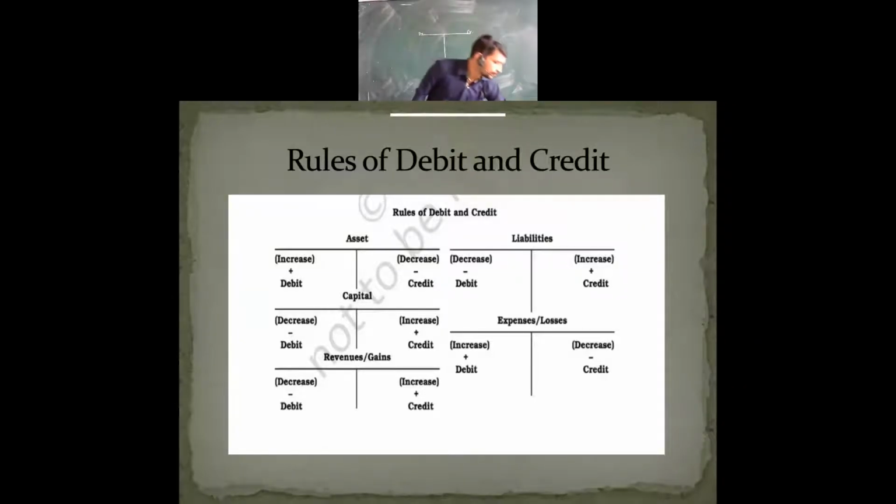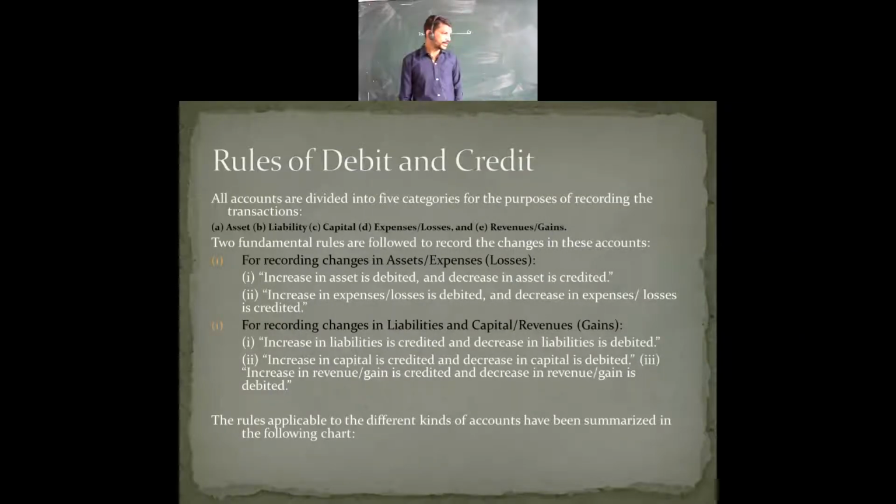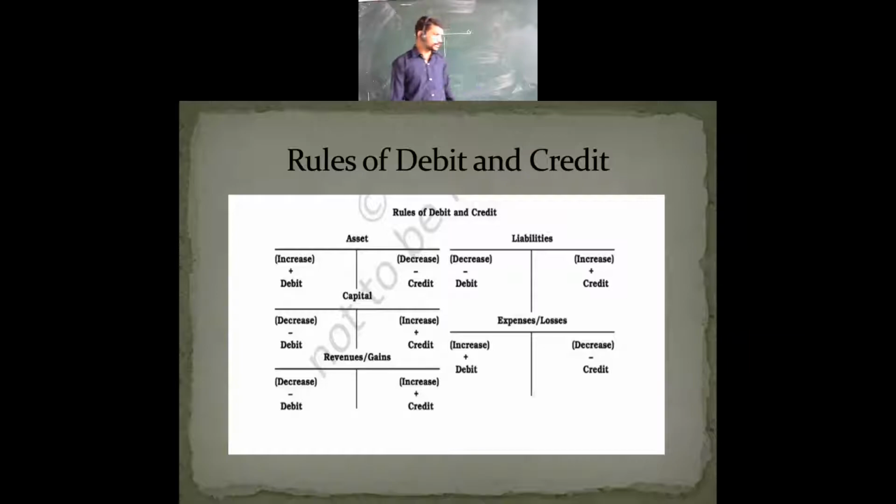Then the last one, the third point of the second fundamental rule. It says an increase in revenue and gain is credited. Where we are increasing our revenue or gains, that will be credited over here. So revenue and gains, when there is an increase, we credit it, and a decrease in that, we debit.